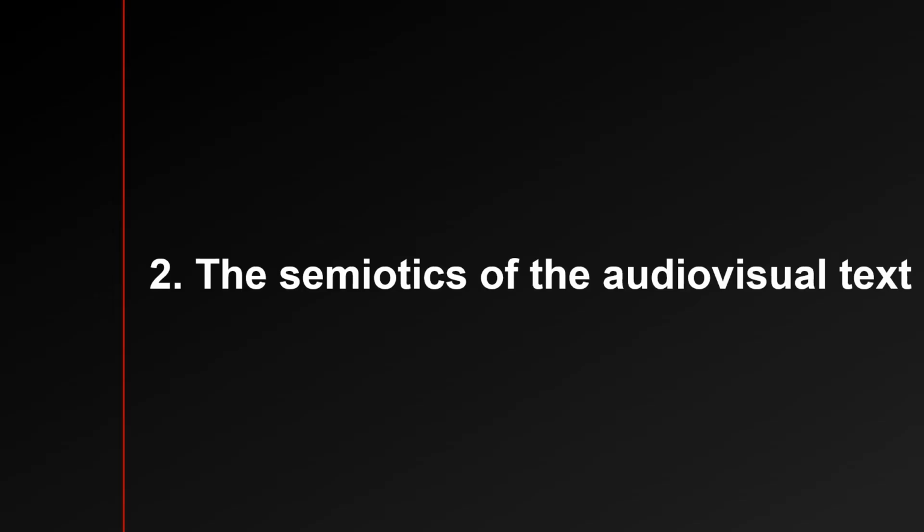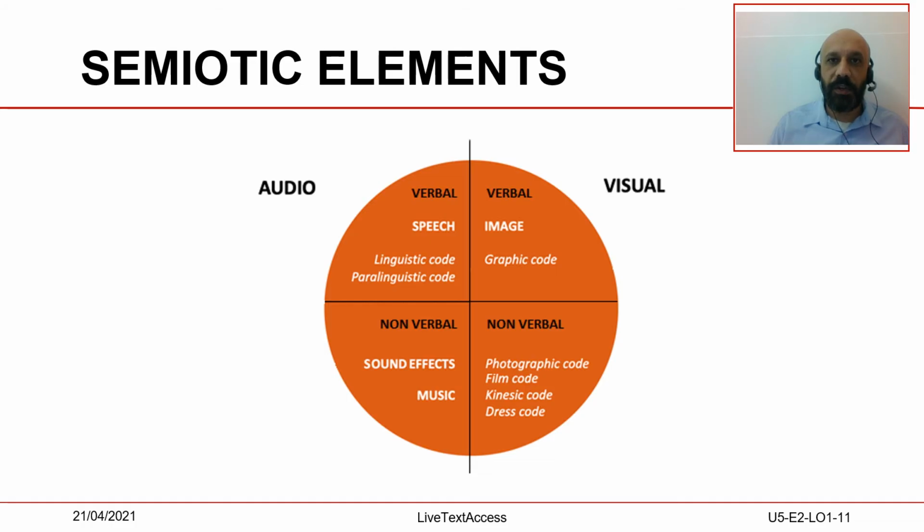Section 2. The semiotics of the audiovisual text. Any audiovisual product communicates through the combination of many semiotic components, be they TV programs, conferences, parliamentary sessions, meetings, or school classes. They are all made of acoustic and visual elements that are either verbal or non-verbal. This picture shows the semiotic components of a film, but the same features can be found in any of the events I have just mentioned.